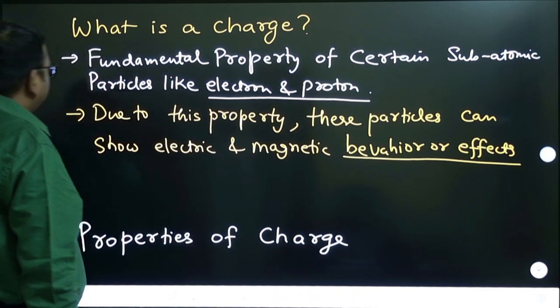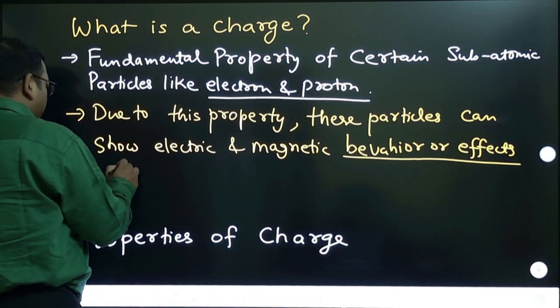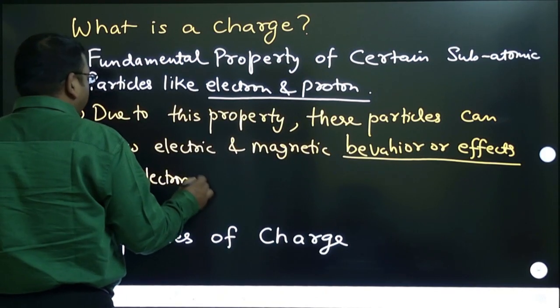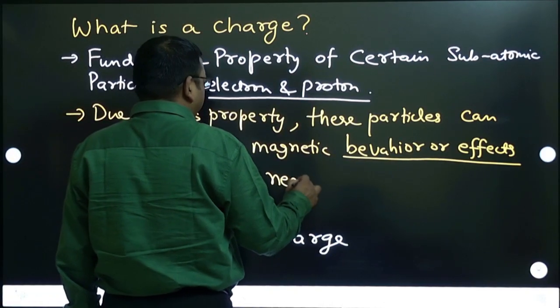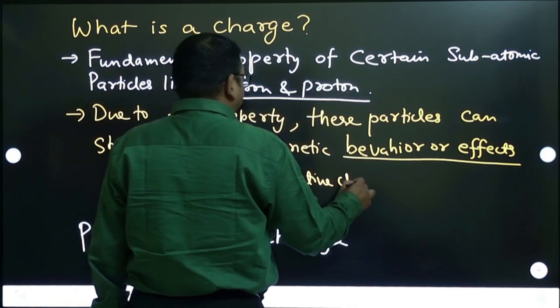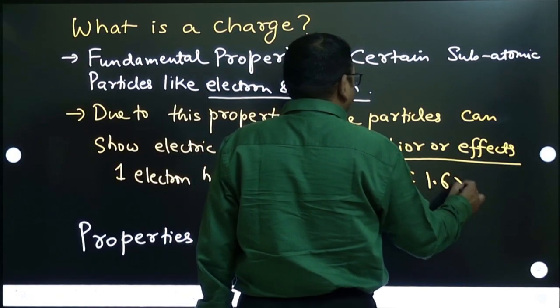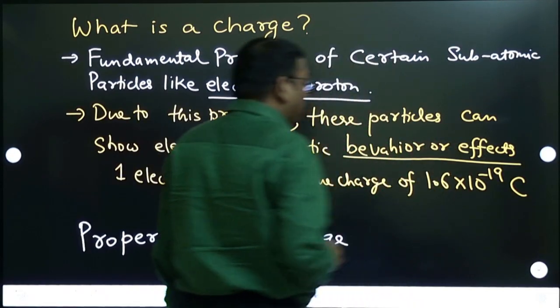In nature we know electrons. One electron has a negative charge of 1.6 into 10 to the power minus 19 coulomb. Coulomb is the unit of charge.